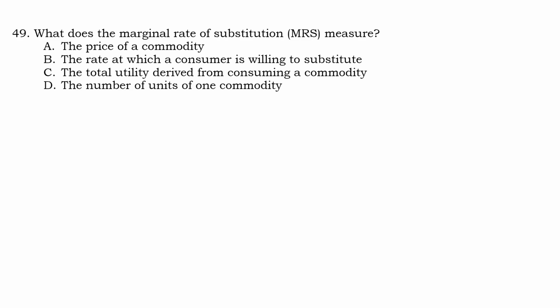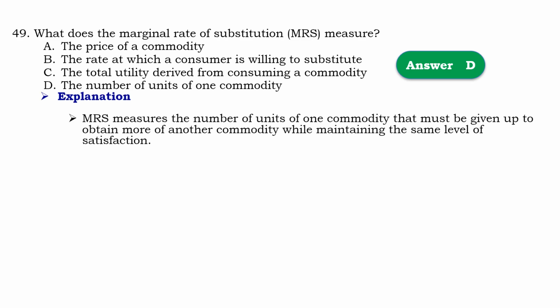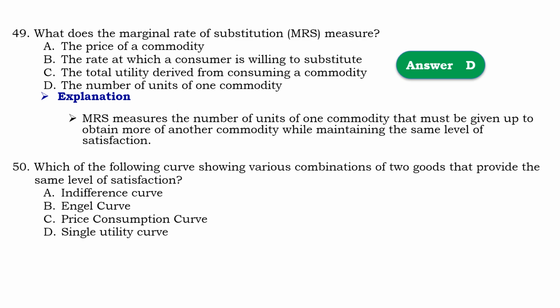Question number 49. What does marginal rate of substitution measure? So that should be D, the number of units of one commodity. Means that the marginal rate of substitution measures the number of units of one commodity that must be given up to obtain more of another commodity while maintaining the same level of satisfaction.